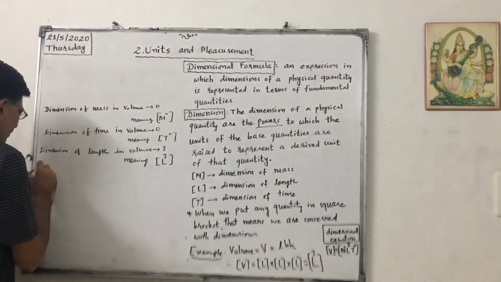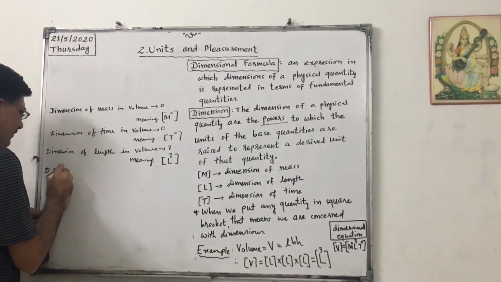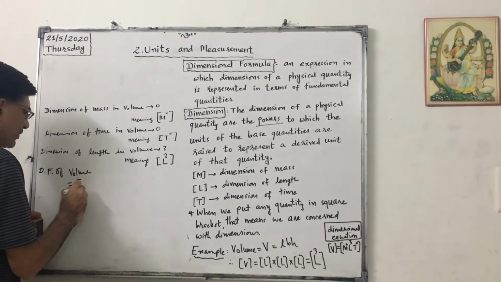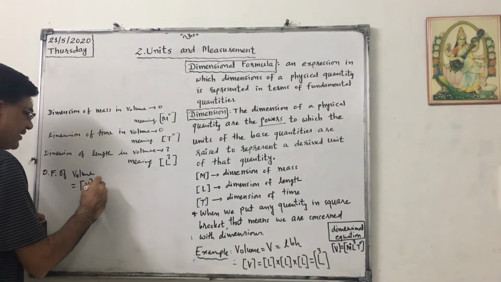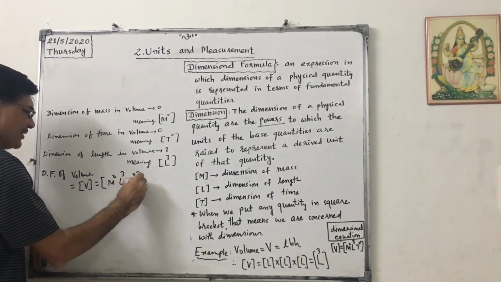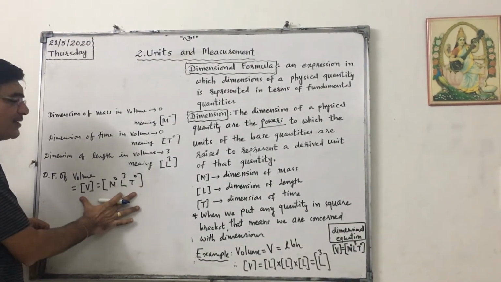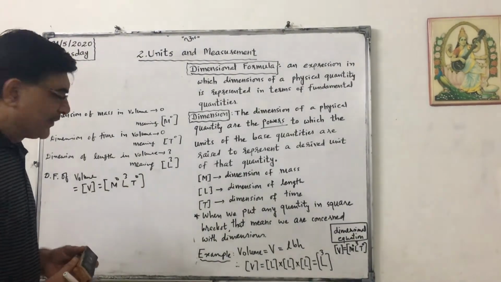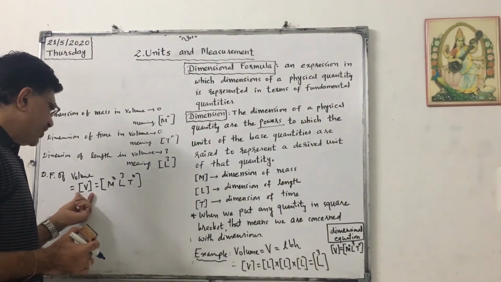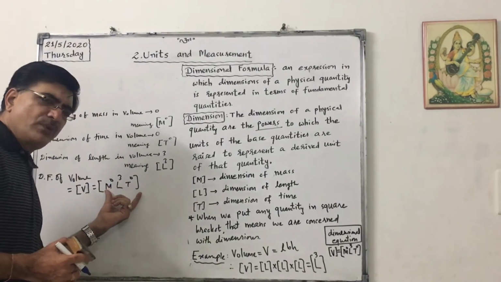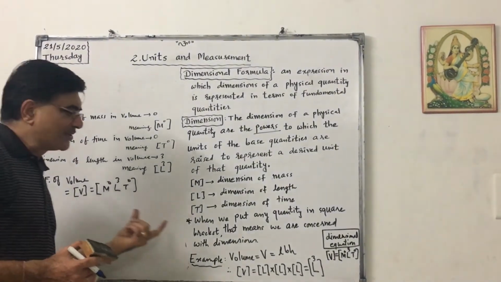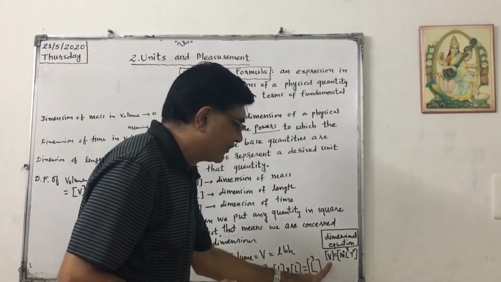So the dimensional formula of volume equals M0 L3 T0, and this is called the dimensional equation. When we show any physical quantity with its dimensional formula, the equation is called a dimensional equation.